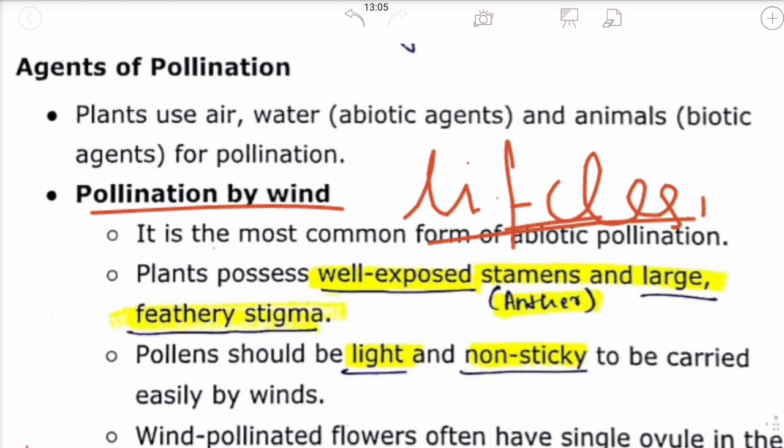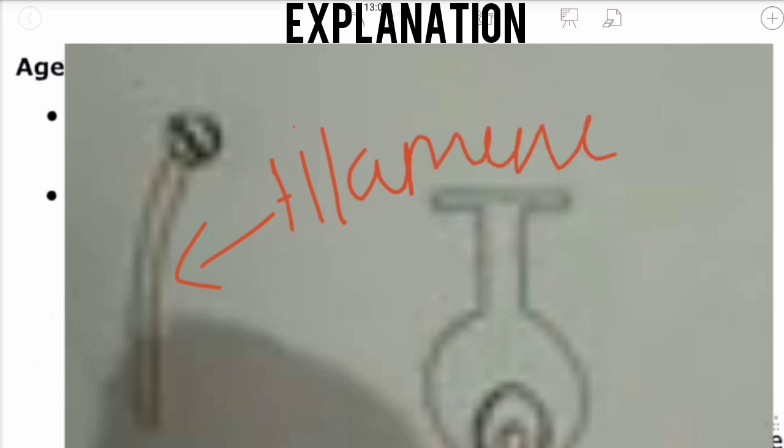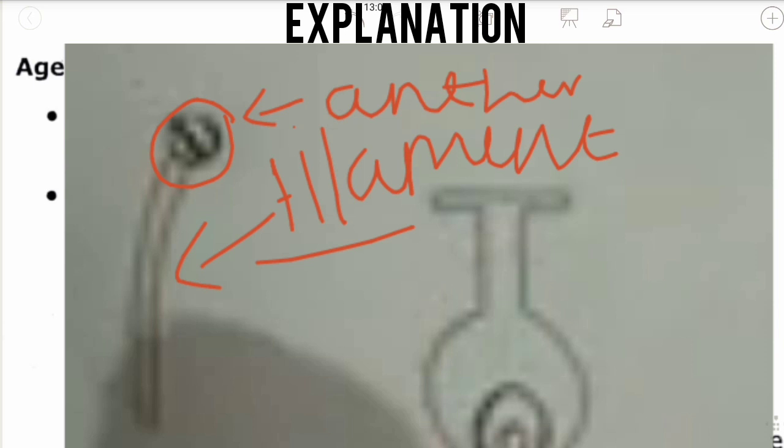Lifeless organism. It is the most common form of abiotic pollination. Say that this is your filament and this is the bilobed anther. Consider there is a dehiscence of anther taking place, so it has released some pollen grains here.